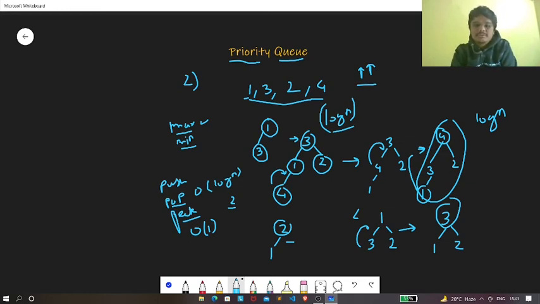Now if we perform the pop operation, our heap will look something like this, and if we again perform the pop operation, it will be an empty heap. So there is also another function in priority queue which is called empty. This empty checks whether our priority queue is empty or not. Currently, since we don't have any element in our priority queue, it will return 1, which means that our priority queue is empty. So this is how we perform the insertion, deletion, and peek operation in a priority queue.